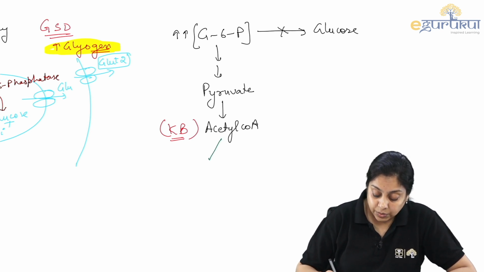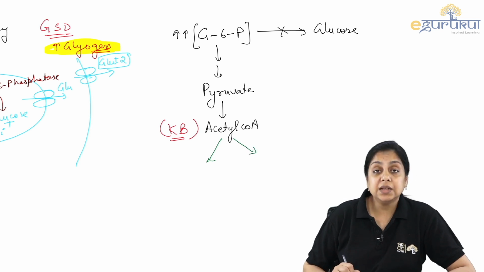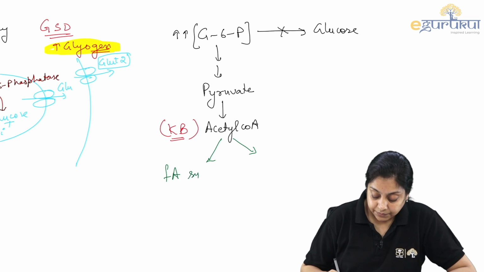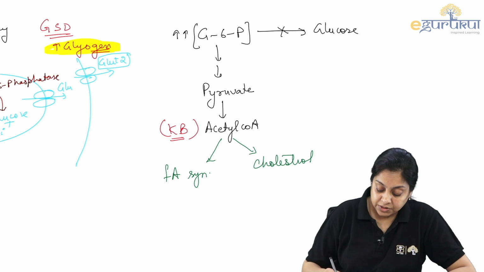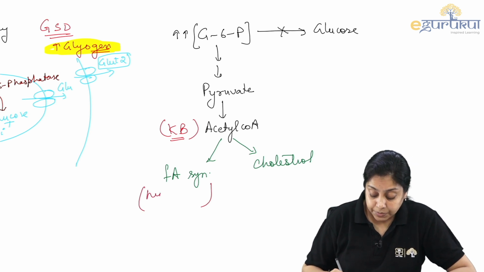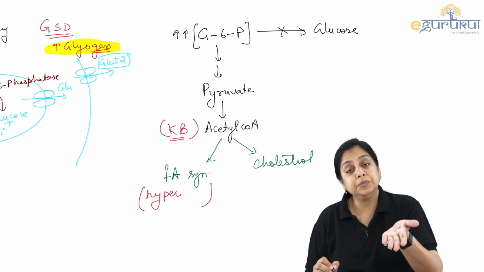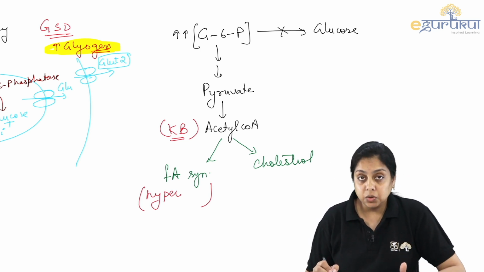This increased level of acetyl-CoA will form what? Fatty acids, cholesterol, right? So the patient will be suffering from hyper fatty acid synthesis. The fatty acids are then esterified with cholesterol, right?